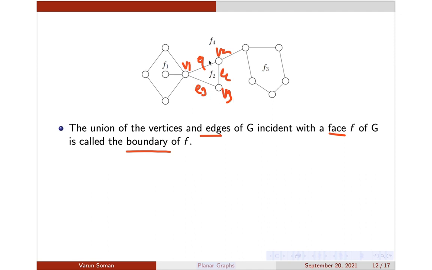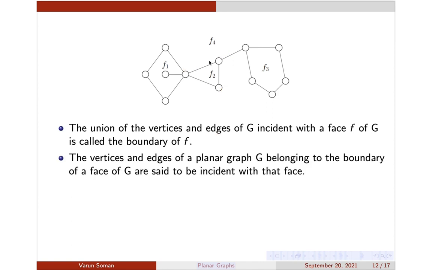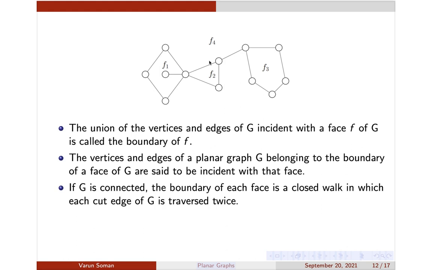Okay, so vertices and edges which are lying on the boundary are said to be incident with that face. Okay, that's one idea. Similarly, this is a simple observation. If G is connected, the boundary of each face is a closed arc in which each cut edge is traversed twice. Okay, so I have to make some correction here.